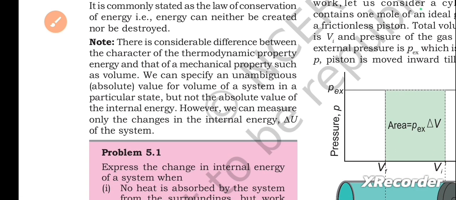Note: there is considerable difference between the character of the thermodynamic property energy and that of the mechanical property such as volume. We can specify an unambiguous absolute value for volume of the system in a particular state, but not the absolute value of the internal energy. However, we can measure only the changes in the internal energy, delta U, of the system.